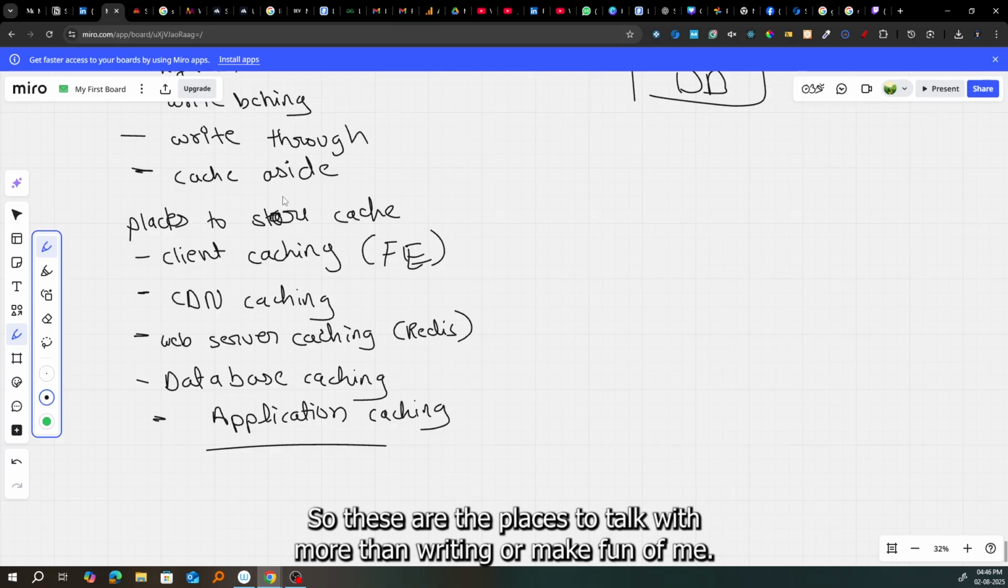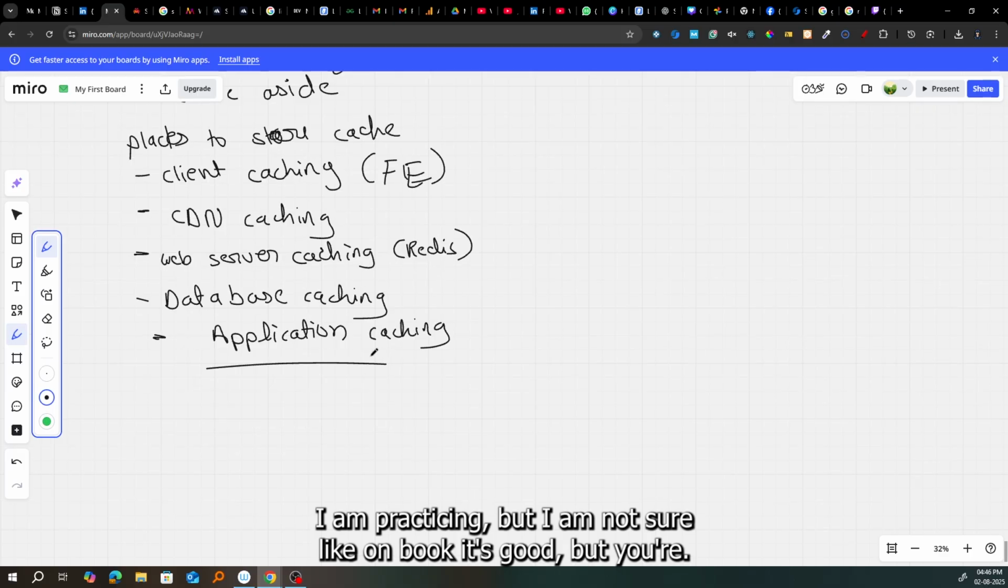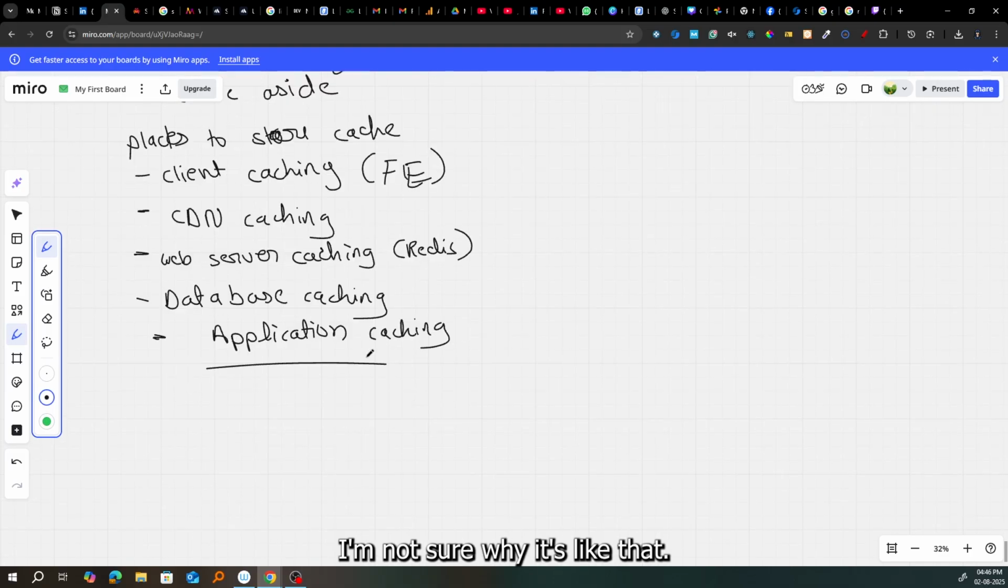Please ignore my handwriting or make fun of me. I will try to improve it. You can also provide some suggestions on how to improve it. I'm practicing, but I'm not sure. Like on a book it's good, but here I'm not sure why it's like that. Okay, so that's all about caching.